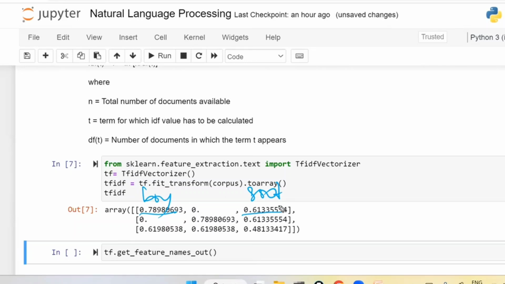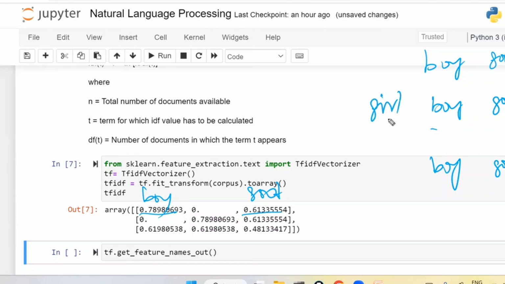Sir, for example, let us take it like this. In the first sentence boy is there, in the second sentence boy is there, and in the third sentence boy is there. Similarly, in the first sentence good is there, the second sentence also has good, and the third sentence also has good. Girl is there only in the second sentence.